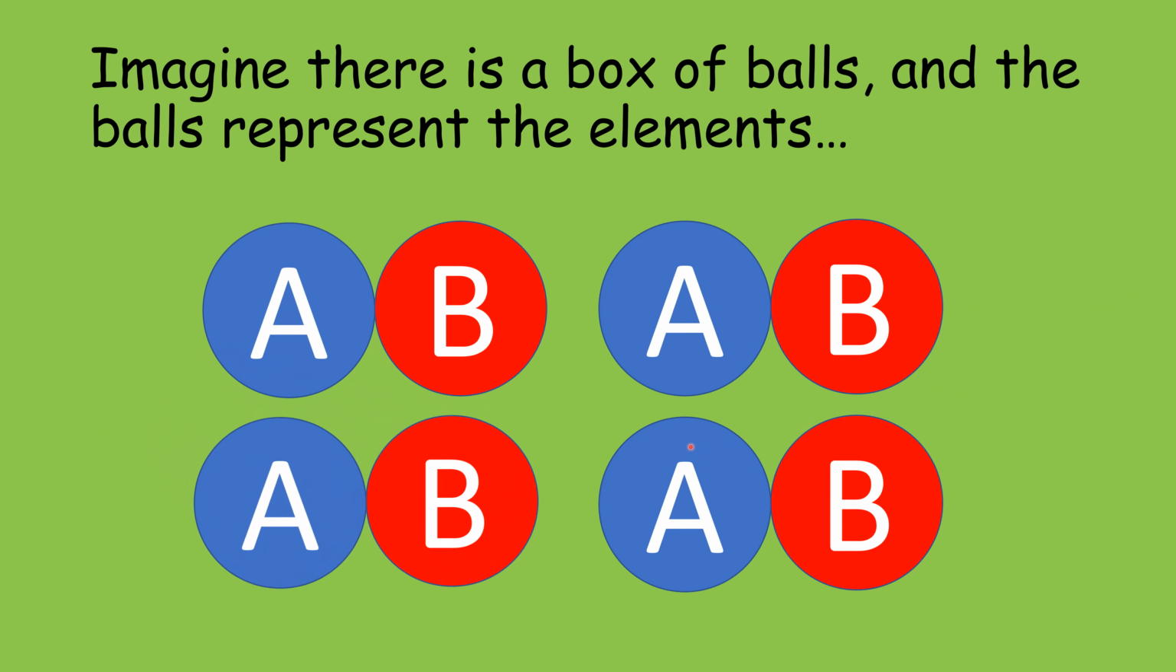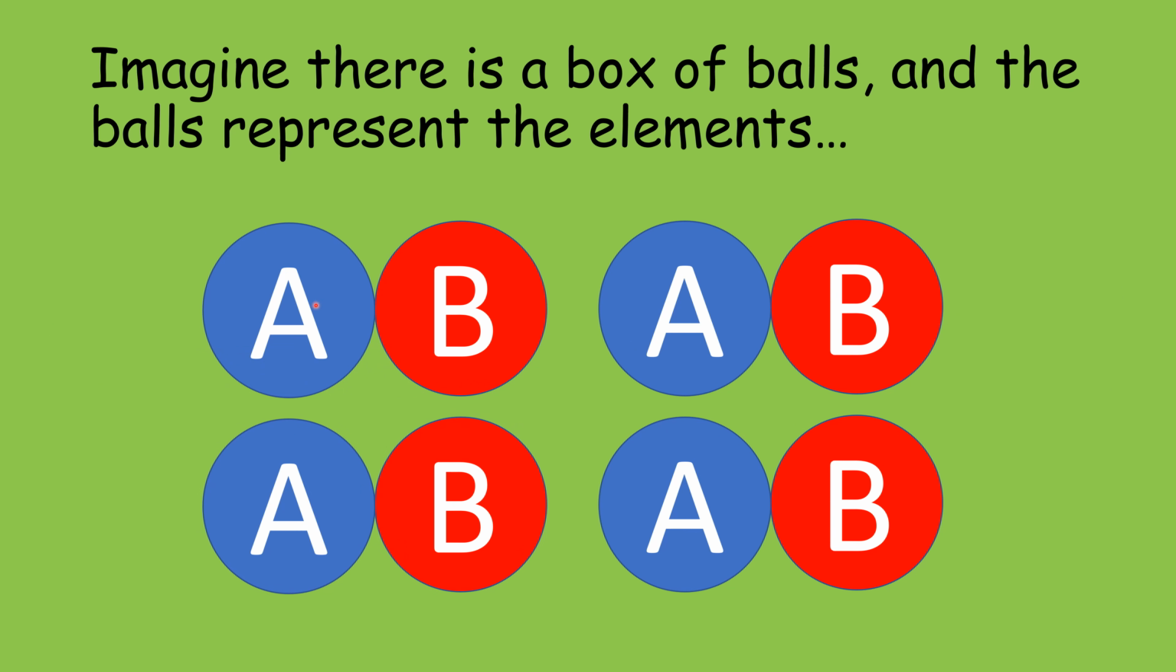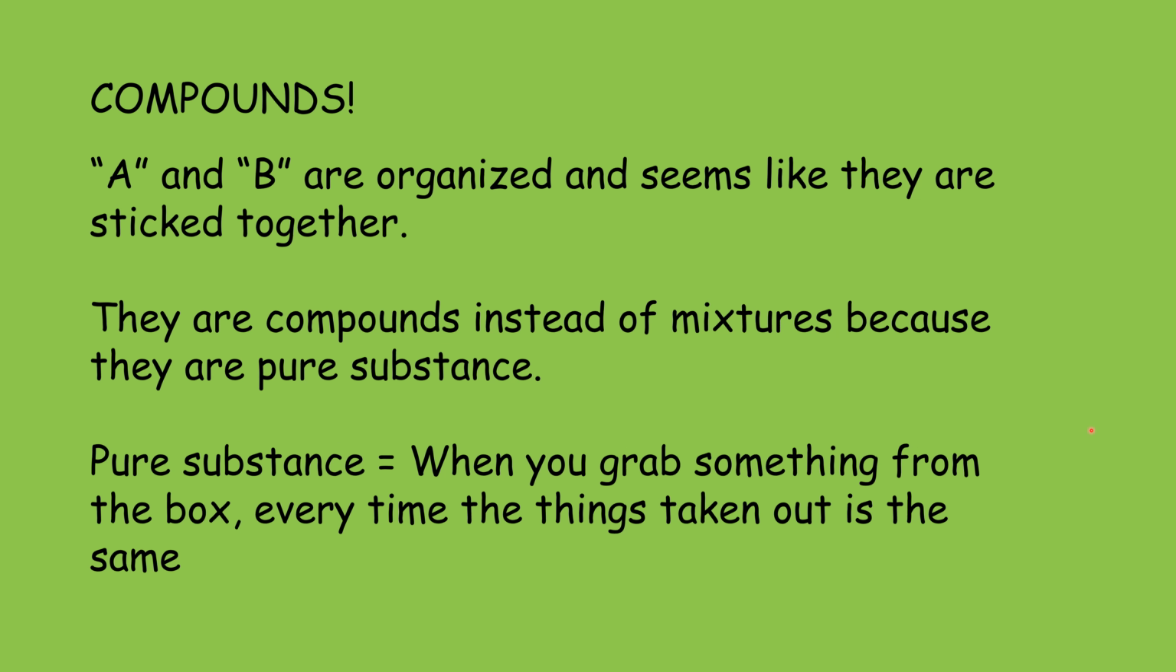However, imagine another box. Now the elements are organized. This time, when you grab something from the box, every time the things taken out must be the same, like any pair of AB. Therefore, this is a pure substance. Since a compound is a pure substance made up of two or more elements, AB can be treated as a compound.